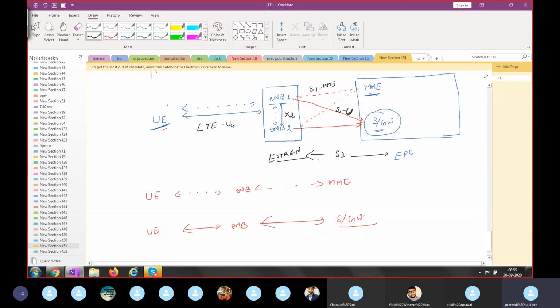Again, if eNode B to eNode B, user plane information is transmitting, means user traffic information is transmitting, then X2-U. If signaling is transmitting, X2-C. We will see all the scenarios. When we start the NAS layer and your RRC layer, we will see there are so many signaling procedures and user traffic information between eNode B to eNode B and eNode B to MME and serving gateway. Right now, we are stating those elements; their entire functionality, more details with the specific signaling and traffic information will come, and we'll start the different layers.